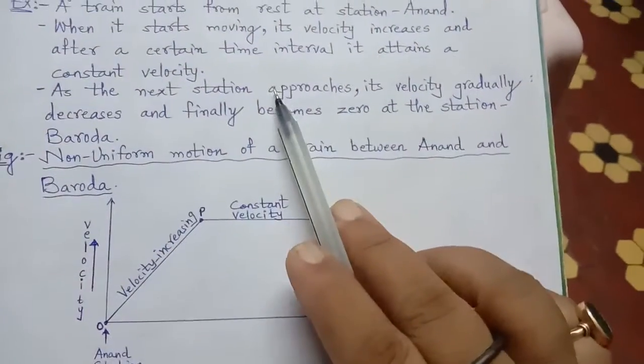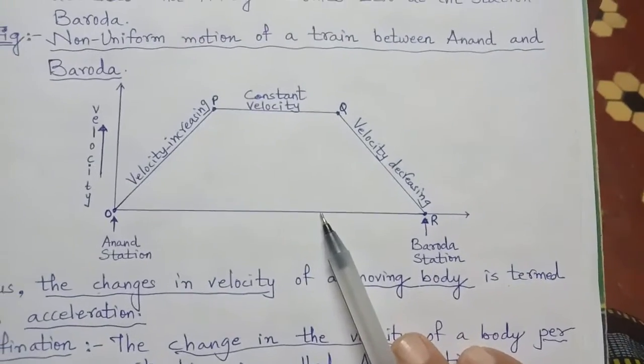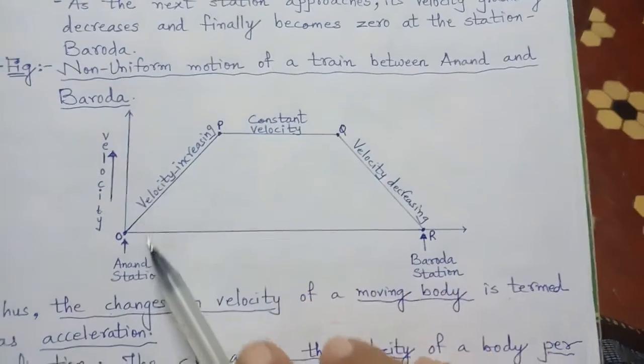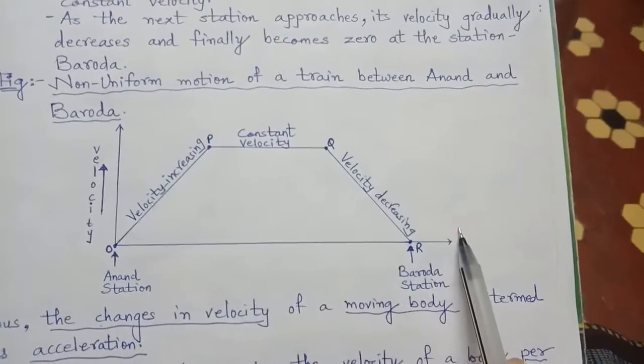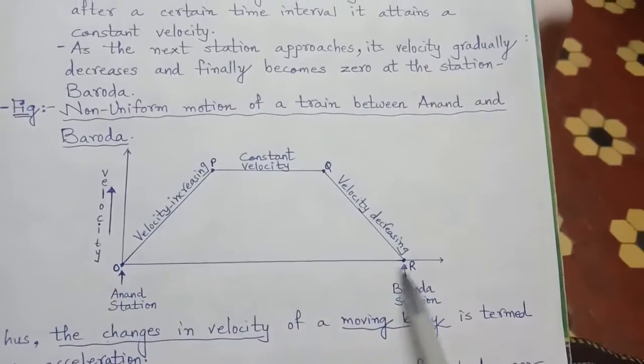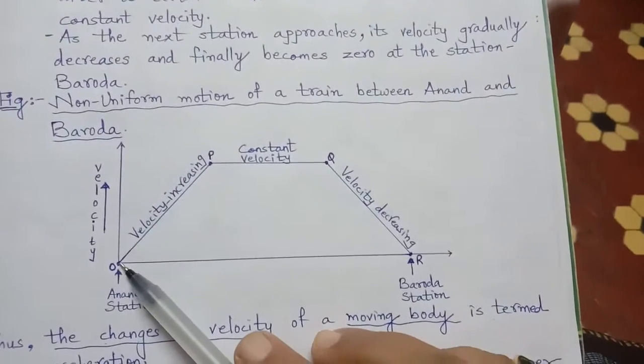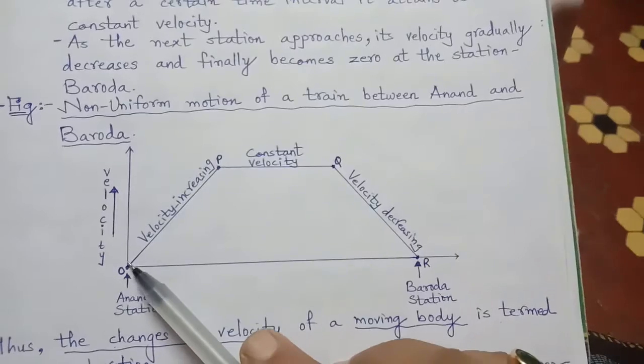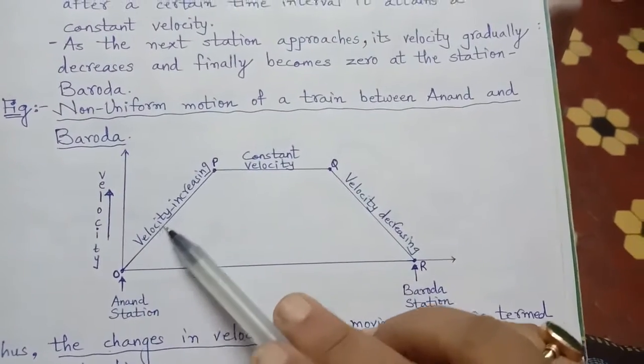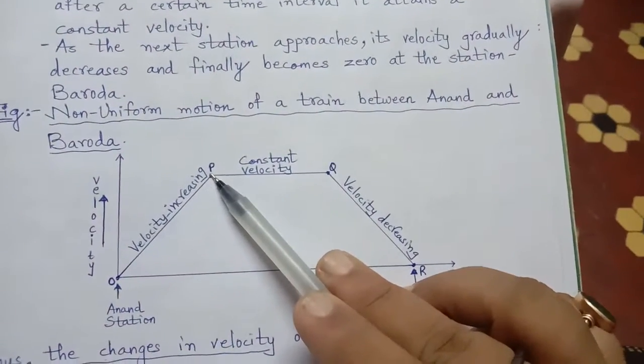The same thing with this example is given in the diagram. The y-axis shows velocity, with respect to time. Initially at Anand station it is at rest, and slowly its velocity is increasing.